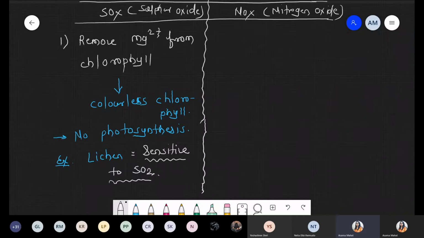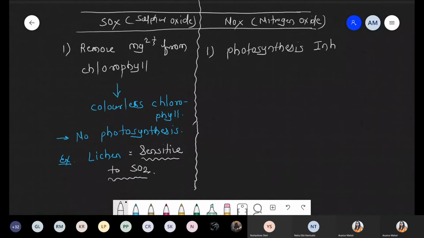Now in this condition, we are talking about the effect of nitrogen oxide. Definitely in this condition, the effect is the same. Nitrogen oxide again will inhibit photosynthesis. And the second effect, it can inhibit the ETS system.